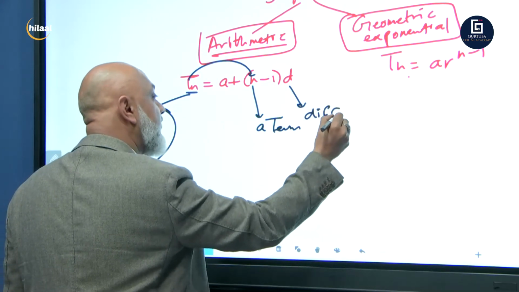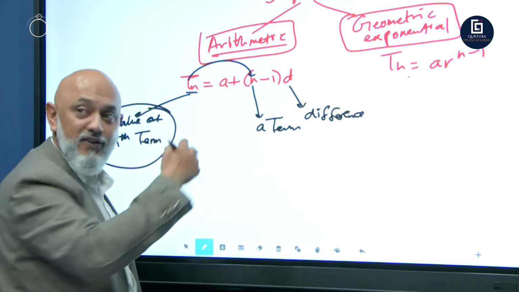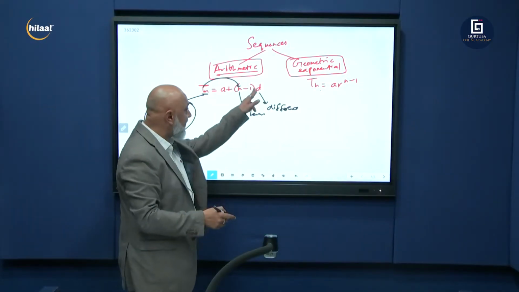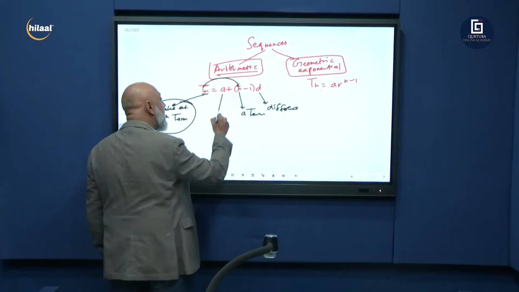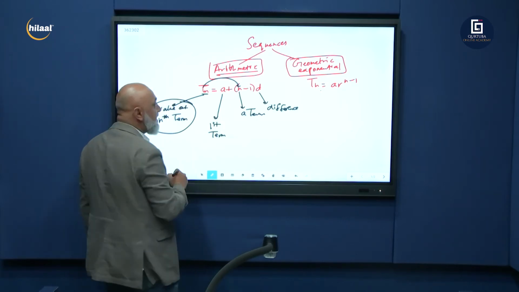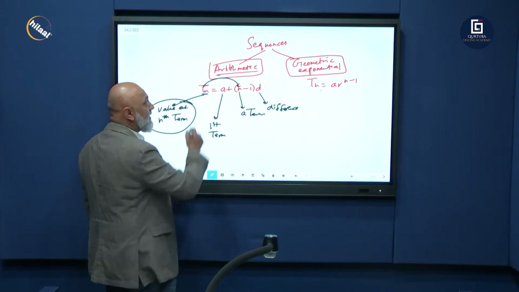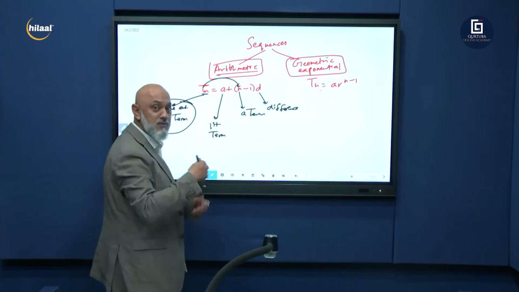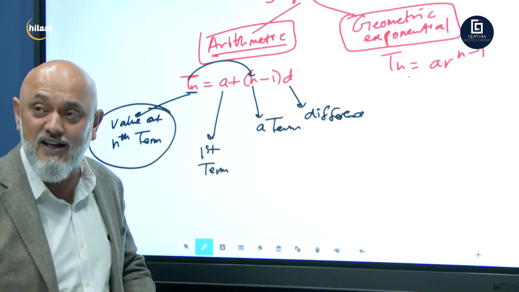D, obviously, we said it's got a common difference. Your common difference. Remember we did the first example, it had a common difference of 3. That's where you would put the 3. And a represents your first term. So that's what that formula means. That is for arithmetic. And I'm going to teach you now how to identify between arithmetic and geometric when we start working out examples.